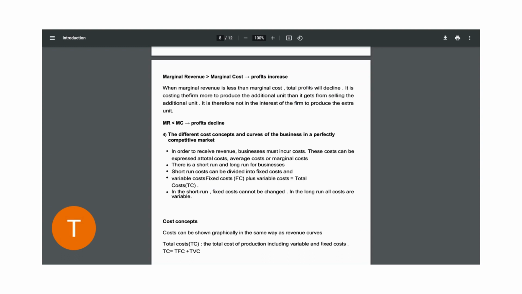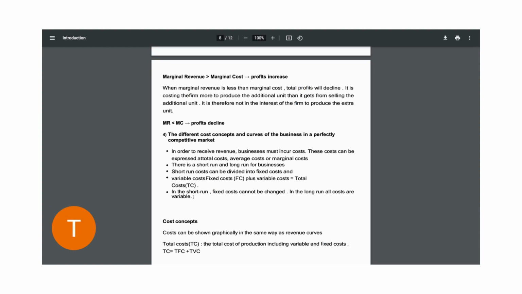So in order to receive revenue, businesses should incur costs. So these costs are actually expressed as total costs, average cost, and marginal cost. Remember, in every business, we have the short run and the long run. In the short run, the costs are divided into fixed costs and variable costs, right? And when we combine the fixed costs and the variable costs, we get what we refer to as the total cost. In the short run, fixed costs can't be changed.